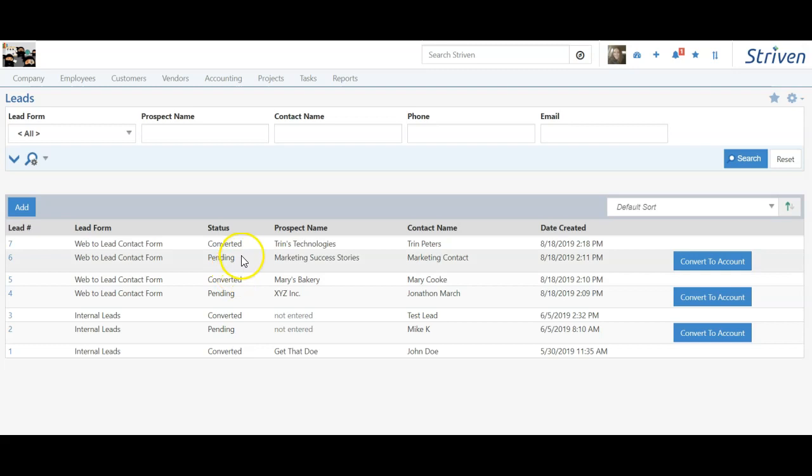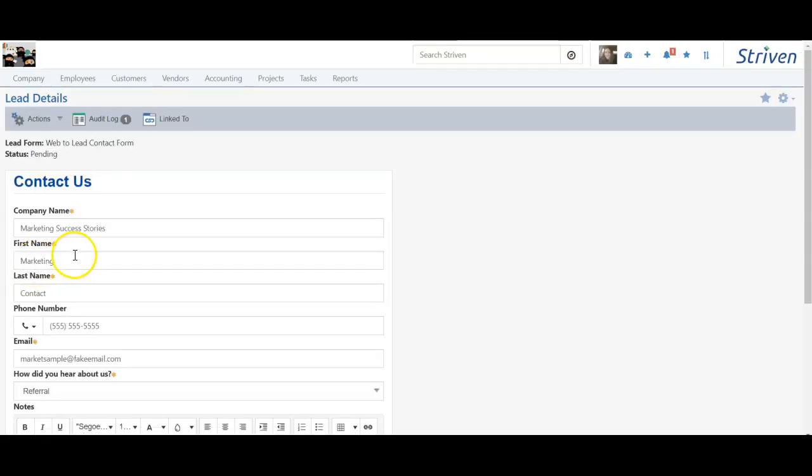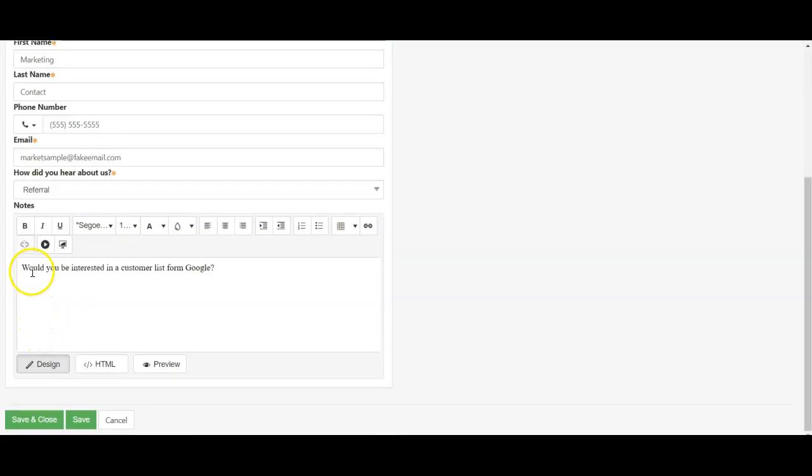I can see that I have one in here, Marketing Success Stories. The contact name is Marketing Contact. That doesn't seem very legit to me, so let's go investigate this a bit further. So I'm going to click here on the number. And I can see that they didn't put a legit phone number in there. And they're actually asking if I'm interested in buying a customer list, which I don't really want to do.